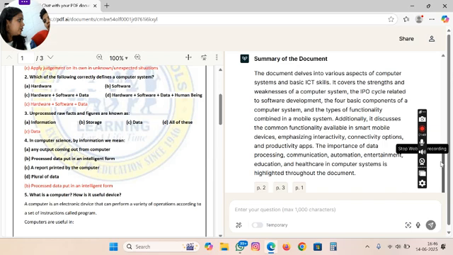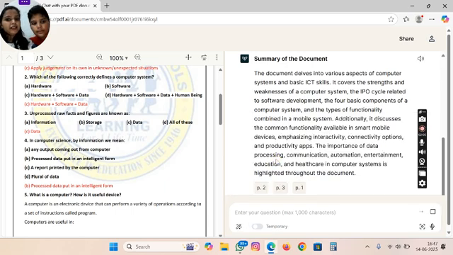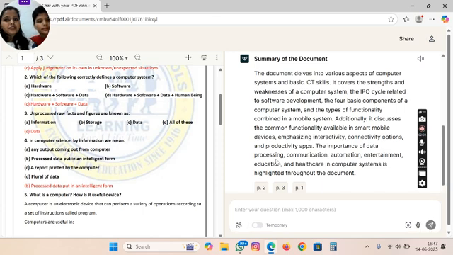Like when you get homework for your summer assignment, where you have to read the full novel and then write the summary, this software is going to help you. And moreover, we have one more question: what does the IPO cycle refer to? I'll click here and it will give the answer about that also.